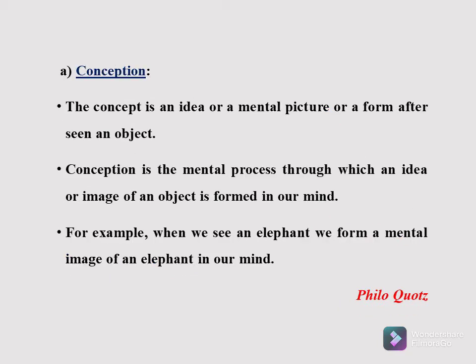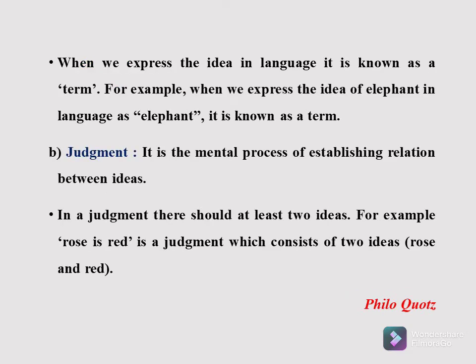Conception. A concept is an idea or a mental picture or a form after seeing an object. Conception is the mental process through which an idea or an image of an object is formed in our mind. For example, when we see an elephant, we form a mental image of an elephant in our mind. When we express the idea in language, it is known as a term. For example, when we express the idea of elephant in language as ELEPHANT, it is known as a term.